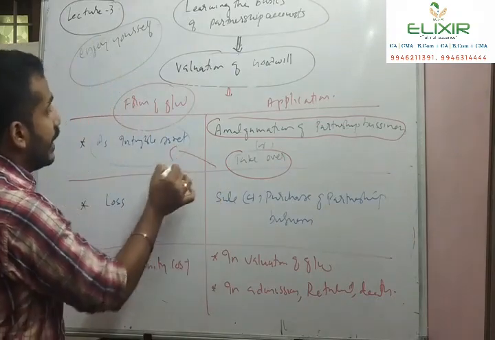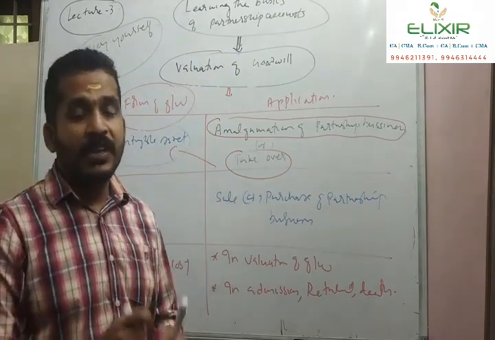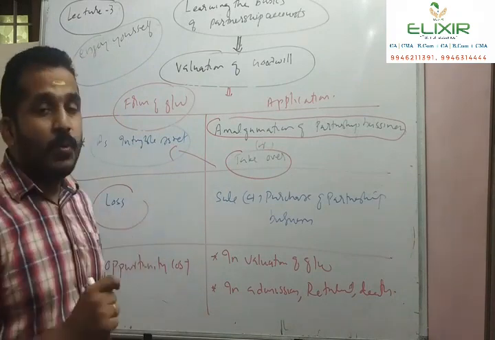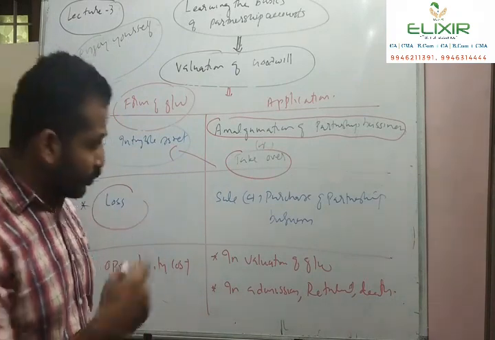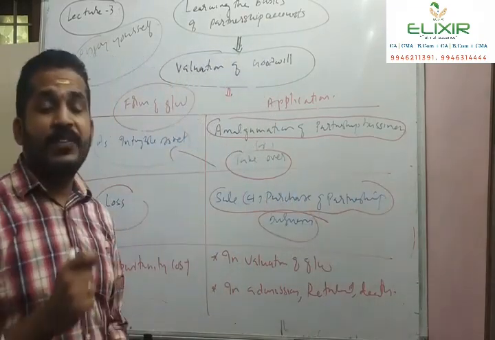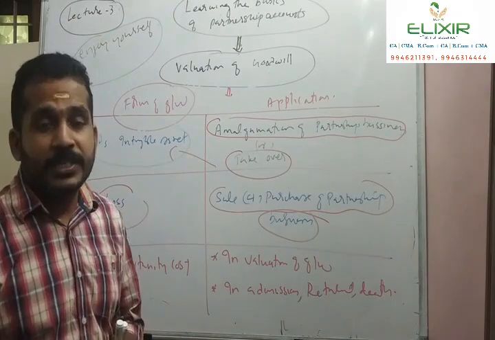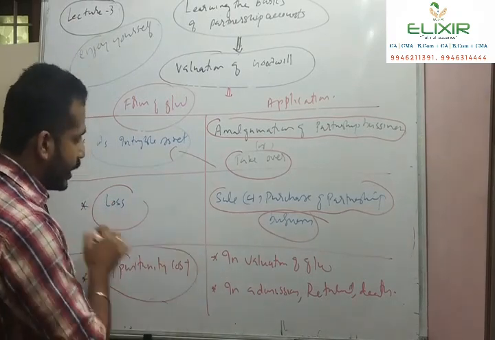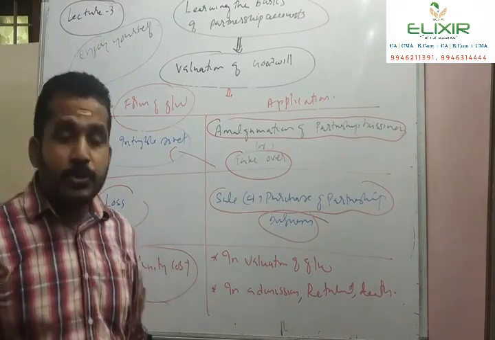Then goodwill may take the form of loss in the sale or purchase of partnership business: the difference between the book value of net asset and the sale value of net asset. And goodwill may take the form of opportunity cost.